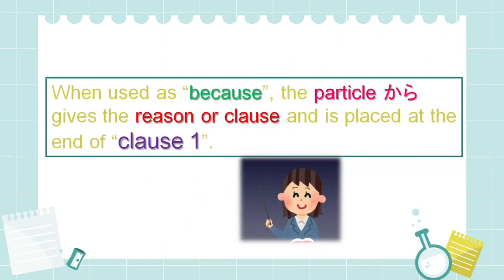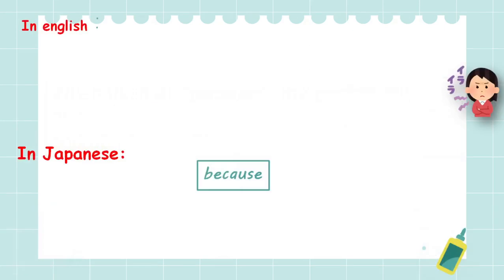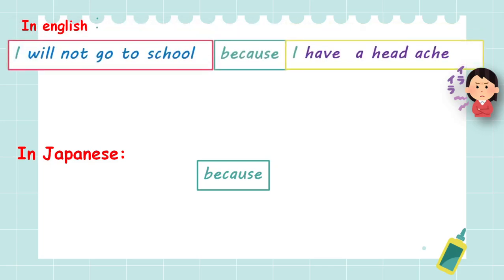Okay. When used as because, the particle kara gives a reason or a clause and it is placed at the end of the clause number 1. Well, this was all the bookish knowledge. Now let's actually see how it works. In English, this is how the sentence looks like. I will not go to school because I have a headache. This is how you say. I will not go to school because I have a headache.